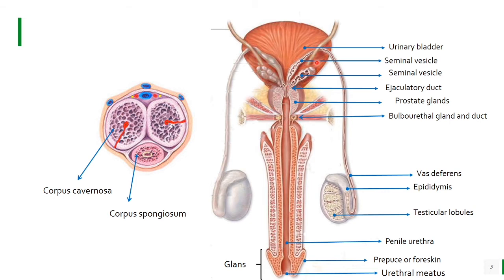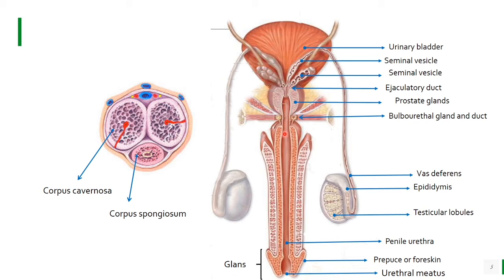So here the vas deferens ends in the ampulla. It receives the duct from the seminal vesicle, known as the ejaculatory duct. This is the urinary bladder, and this is the neck of the urinary bladder. The ejaculatory duct, and this is the prostate gland. The prostate gland opens into the urethra. So they all open into the urethra, also known as the urinogenital canal.